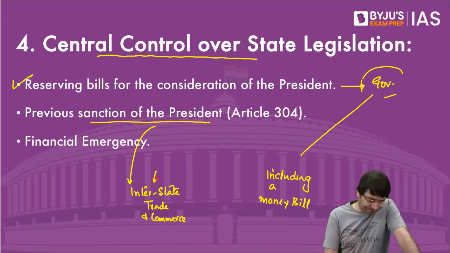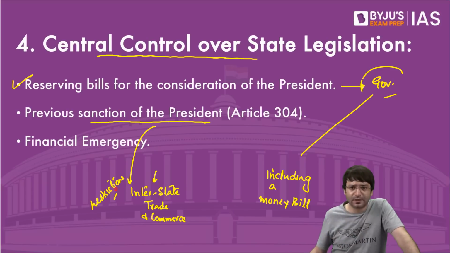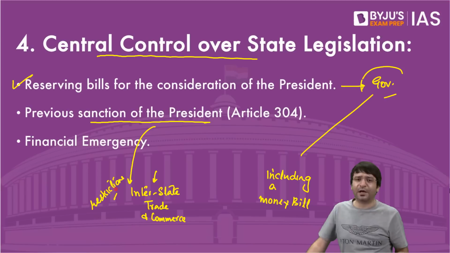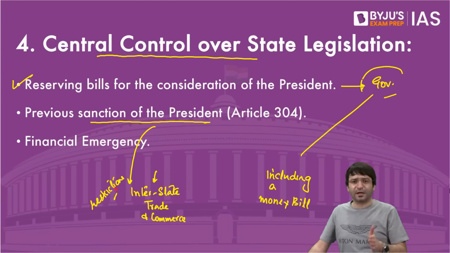Let's say Tamil Nadu wants to pass a bill. It wants to restrict interstate trade and commerce. In a sense, Tamil Nadu says we will not buy any product from Karnataka. Any goods, any bus coming from Karnataka will be stopped.